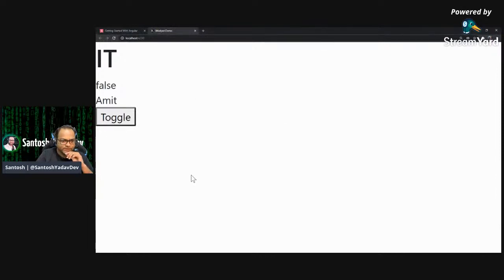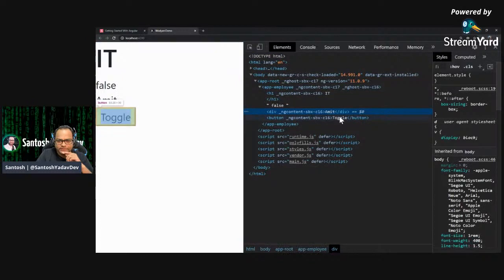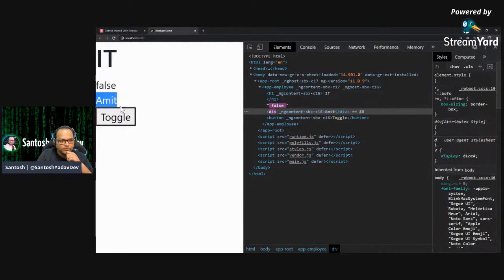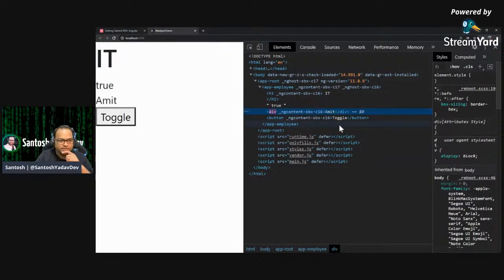I'll just inspect the element, open the DevTools, and this div, right? So this is the div which we are going to hide. So click on toggle, and you can see you can actually show hide this particular div. So here actually what it is doing is it is just adding this hidden attribute based on a hidden property, based on whether my property is true or false. That's it.